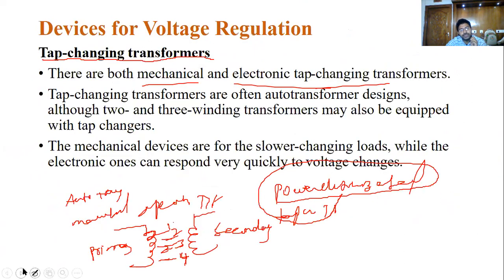So in the next class we are going to see some different devices to regulate the voltage.